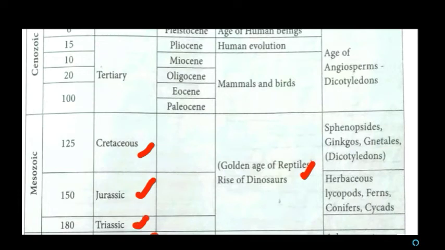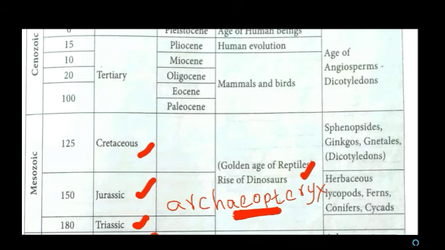Jurassic, you already know very well. Dinosaurs are the dominant animals during the Jurassic period. Also, the fossil bird Archaeopteryx was found in the Jurassic period. Then in the Cretaceous period, the dinosaurs started to go extinct, and the toothed bird Archaeopteryx also went extinct. The emergence of modern birds occurred in the Cretaceous period.